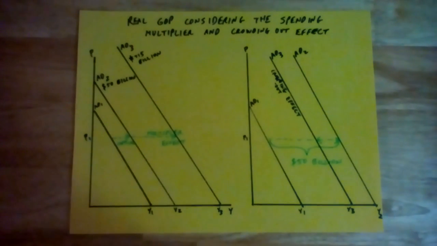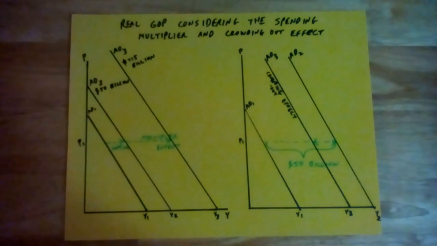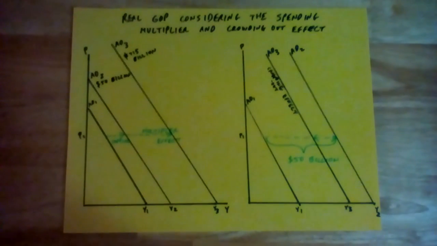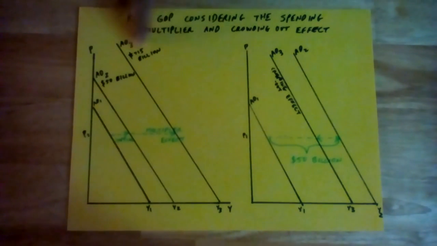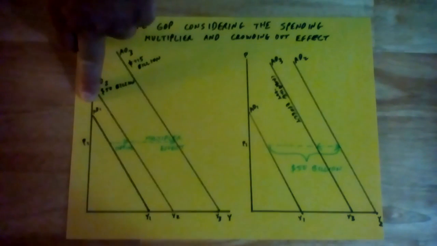If government increases spending in 2016 by 50 billion, the aggregate demand curve will shift right by the same amount as shown in the graph at AD2 from the original AD1.